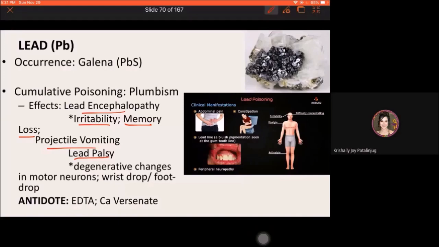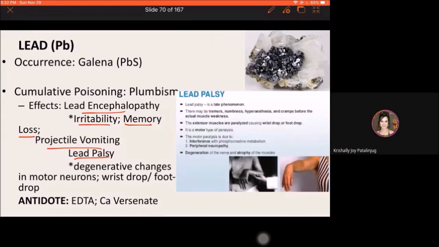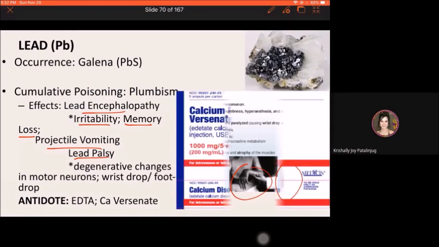Lead palsy naman, this is having degenerative changes in motor neurons. So yung usual manifestation having lead palsy is yung wrist drop or the foot drop. Okay, and the antidote, remember, lead is a heavy metal, so pwede gamitin yung EDTA.